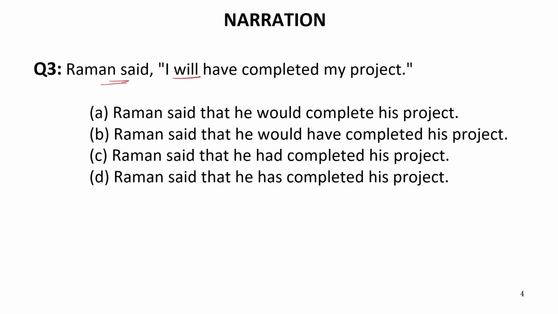Now this is given will. We know well that the past of will is would. So in indirect speech it will convert into would because will converts into would. Now let us see the options given. It is written would, it is written would have, but it is written had over here and has over here, which cannot be the answer. So it is will have, so it will be converted into would have.